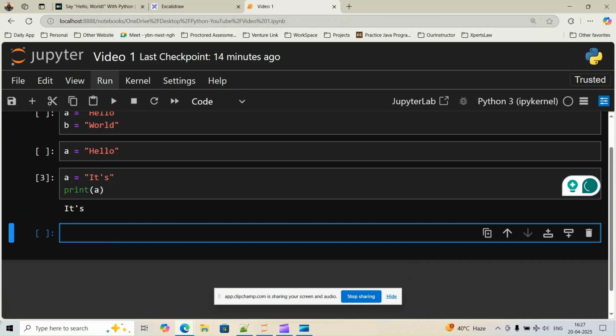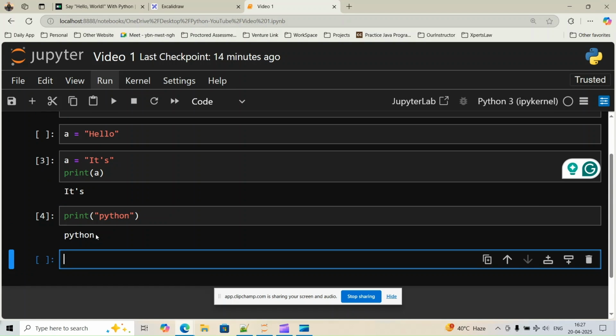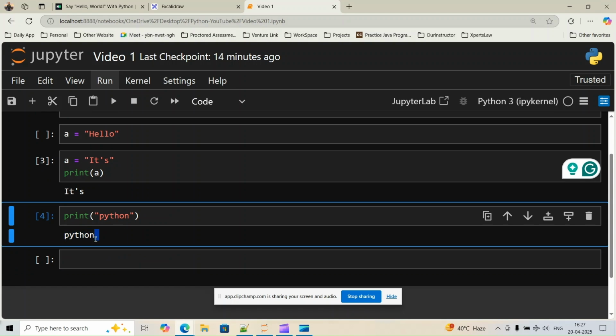Okay, now let's move on to the print function. This is the syntax of the print function. The print function is a built-in Python function used to display output on the screen, usually in the terminal or console. Whatever I write in string format, for example Python, if I run this, I have Python as output.